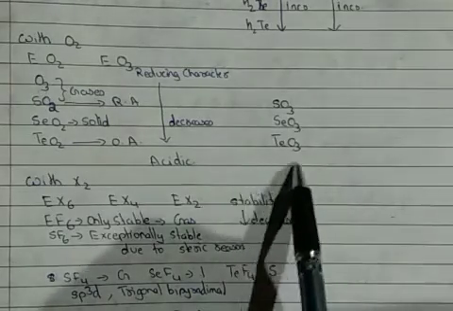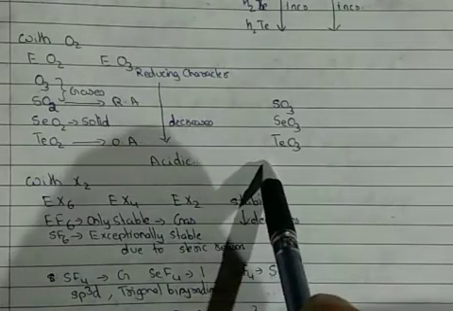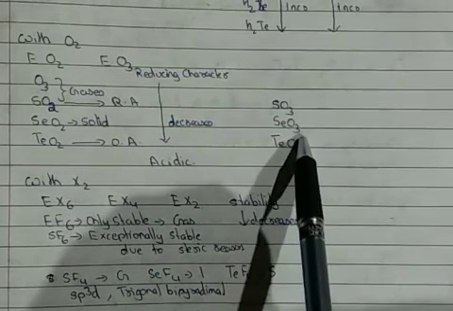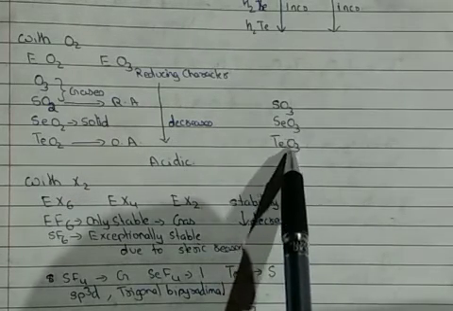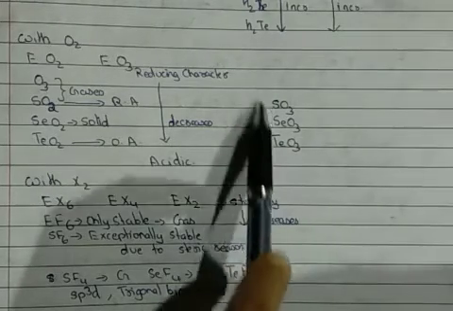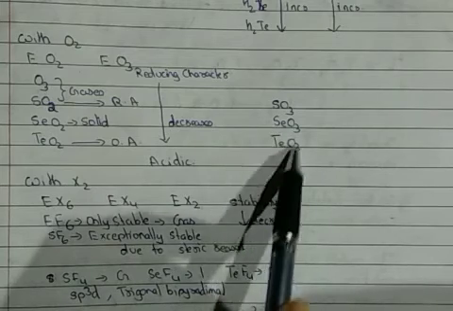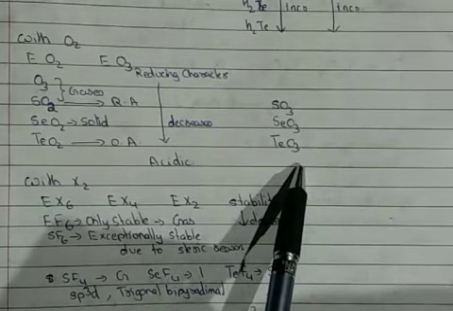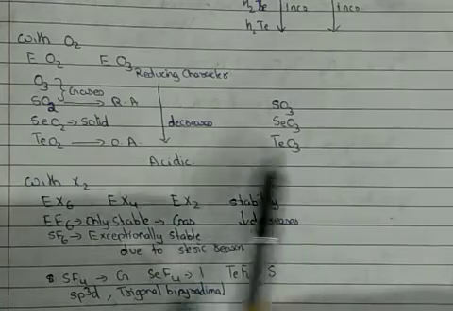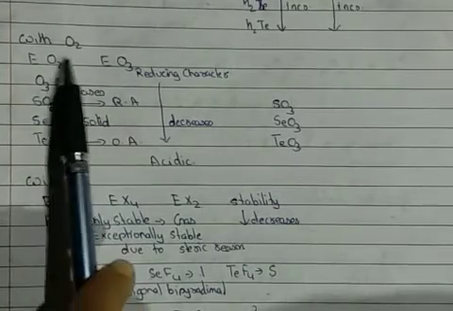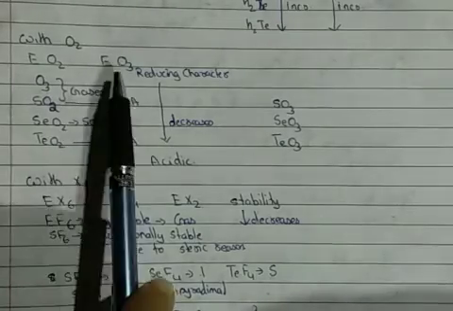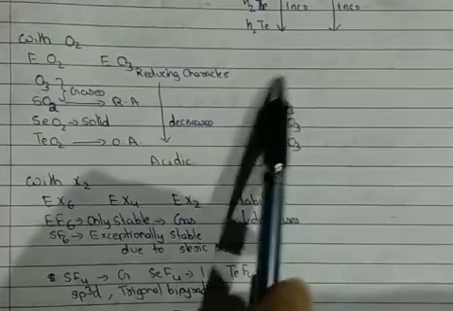Now let us see the properties of our EO3 type. In EO3 type, we have sulfur trioxide, selenium trioxide and tellurium trioxide. These are the three possible trioxides which it results into. They are all acidic in nature, because when these react with water, they result in the formation of respective acids. So that is the reaction with oxygen, which can form EO2 type as mentioned earlier, or EO3 type as mentioned here.